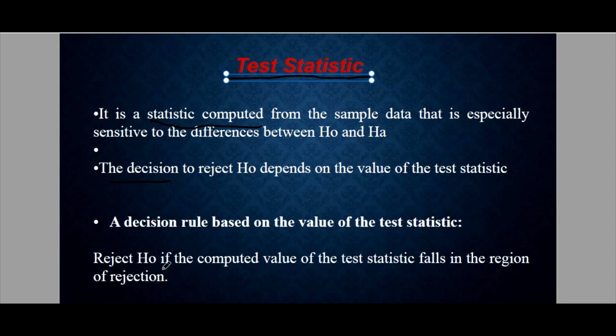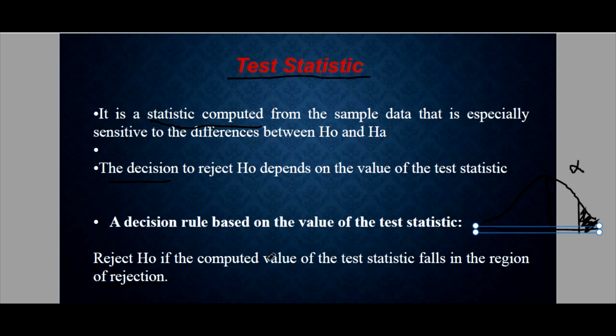We reject HO if the computed value of the test statistic falls in the rejection region. To visualize this first, say for example we have this normal curve and we have this area here, our alpha.